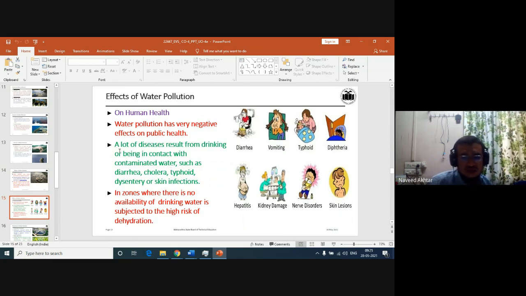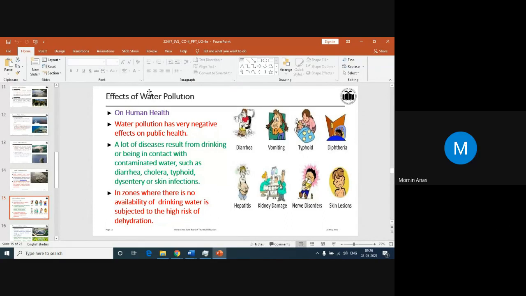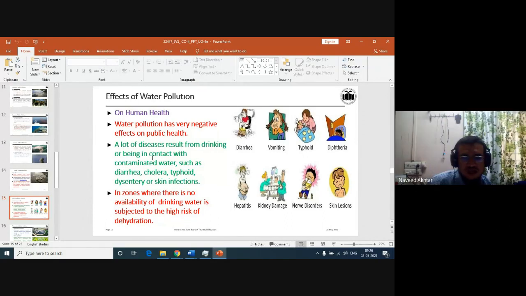So we can see the different types of water diseases are due to polluted water or microorganisms that are harmful, affecting the health of human beings. Water pollution has a very negative effect on public health.